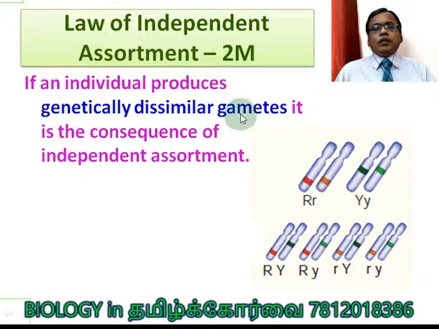If an individual produces genetically dissimilar gametes, these are the genetically dissimilar gametes. It is the consequence of independent assortment. Capital R stays with capital Y in the F1 generation on one side. On another side, small r, small y. Okay, so this is the parental combination. But the genetically dissimilar gametes are produced. Capital R, capital Y, small y. Parental combination. In addition to that, 2 more new combinations are created.